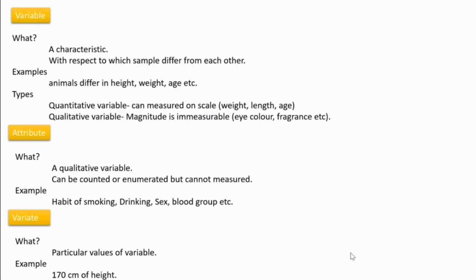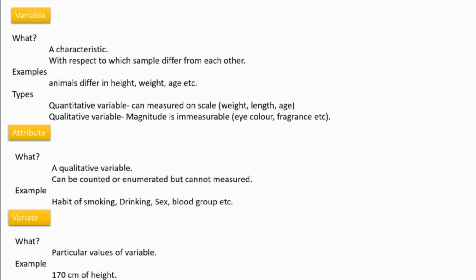Next. Variable. As the term itself denotes, something is going on changing. What is a variable? It's a characteristic with respect to which samples differ from each other. Take the case of height with respect to all the students in your class. With respect to height, so many differences exist between you all.